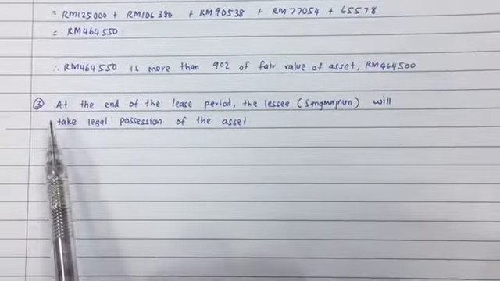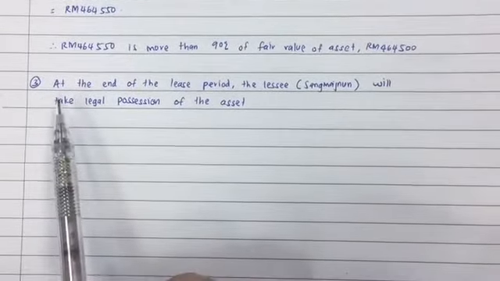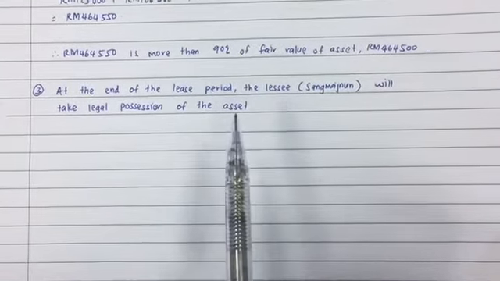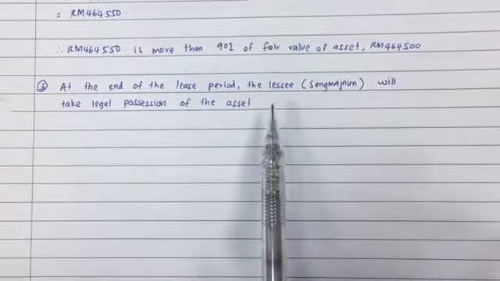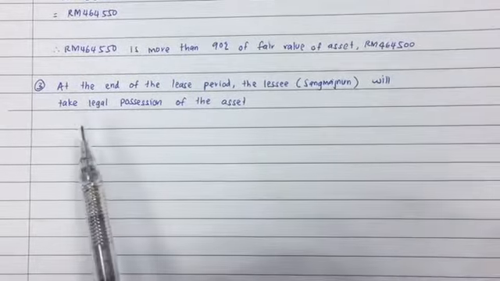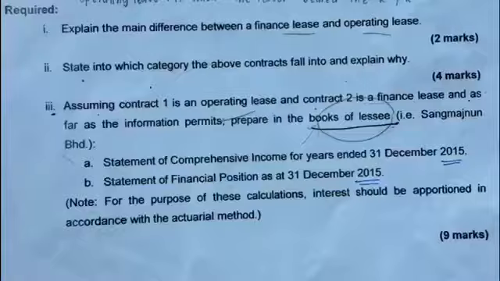The last reason is that the question says that at the end of the lease period, the ownership of the asset is transferred to the lessee, which is Sang Majnun. He will take the legal possession of the asset.